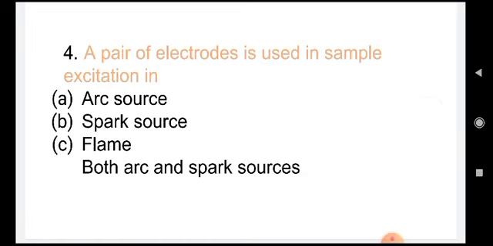A pair of electrodes is used in sample excitation in arc source, spark source, flame, both arc and spark source. A pair of electrodes is used in both arc and spark source. Okay.